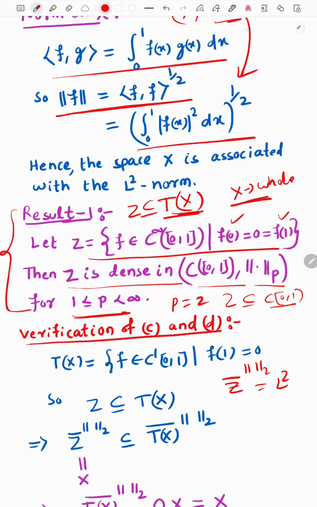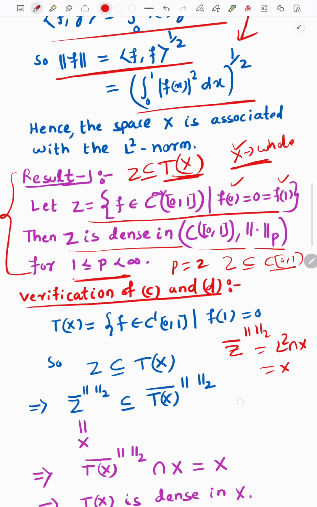But here we are checking the denseness with respect to the whole space X, so you have to take the intersection with X, and it gives X. Since L2 contains all the continuous functions in bounded domains.